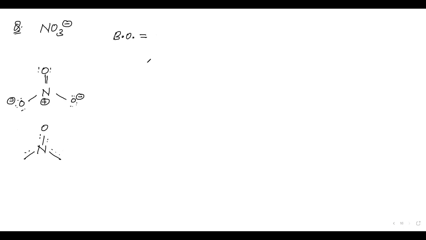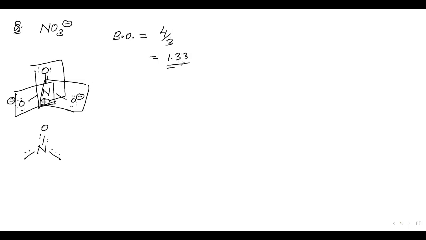The total number of bonds is 4. Then divide by how many of them are shared between the same group. See, NO is a group, again NO is a group, again NO is a group. So these 4 bonds are shared between 3 NO groups. Divided by 3, we get 1.33. Then again, you have, for example, the question of NO2 positive.